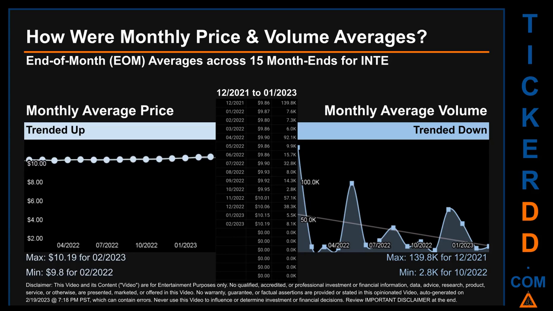How were price and volume averages for INTE? Across 190 trading days, there were a total of 15 month ends, of which monthly averages for daily price and volume were calculated. Overall, monthly price average trended up while monthly volume average trended down. The maximum end-of-month average price was $10.19 for 02/2023 while the minimum was $9.80 for 02/2022. Looking at volume, 12/2021 and 10/2022 respectively saw the highest and lowest monthly average volume at 139.8 thousand and 2.8 thousand.